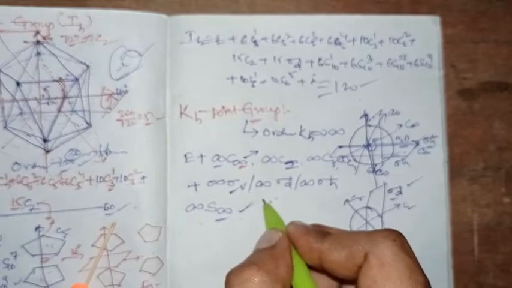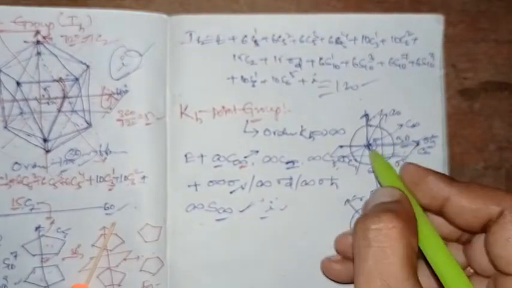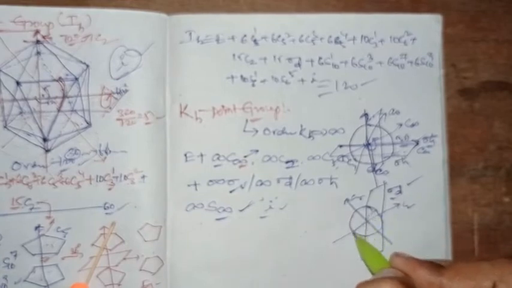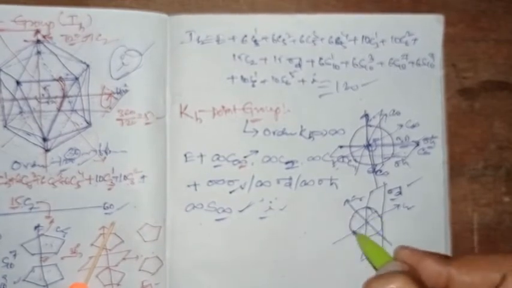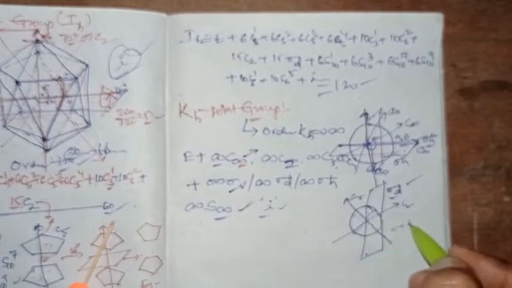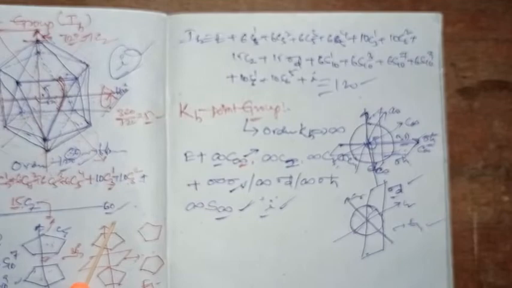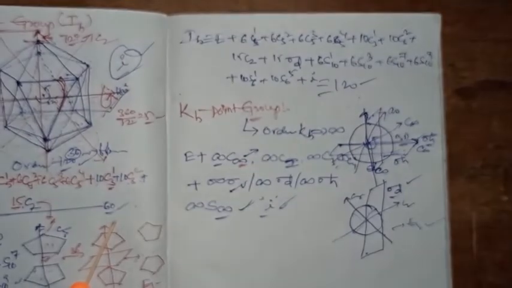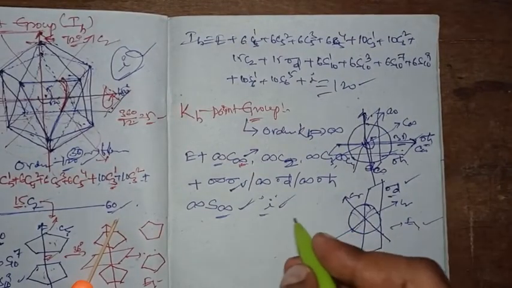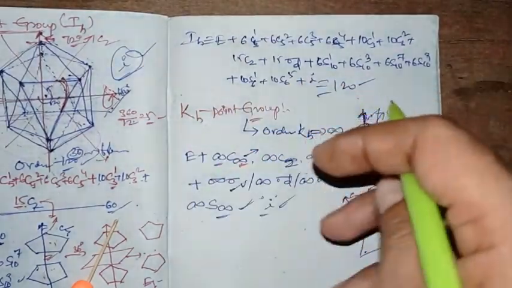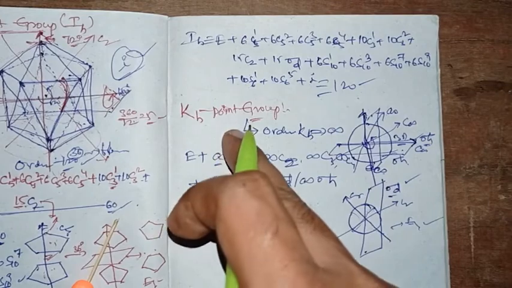And there is also an inversion center. Any point when inverted gives an equivalent configuration, right? Altogether, there are infinite numbers of all the elements possible in the KH point group.